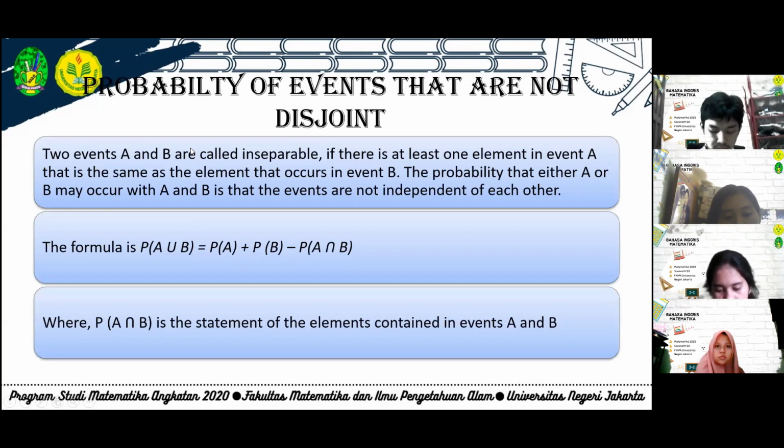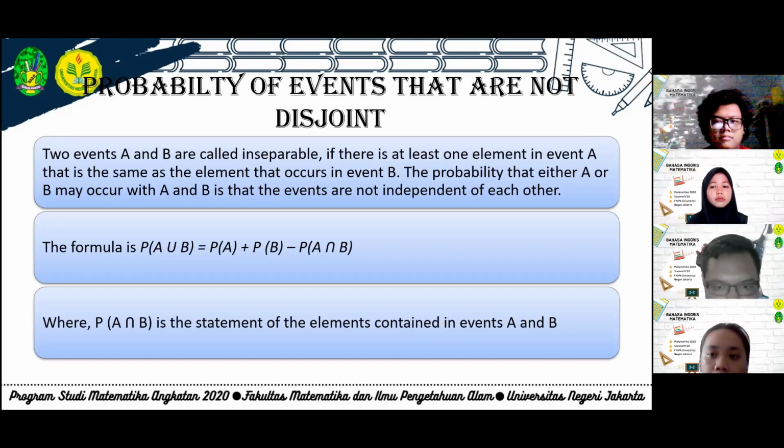The probability of events that are not disjoint. Two events A and B are called not disjoint if there is at least one element in event A that is the same as an element that occurs in event B. The probability that either A or B may occur, where the events are not disjoint, uses this formula: probability of A union B equals probability A plus probability of B minus probability A intersection B, where probability A intersection B is the probability of the elements contained in both event A and B.